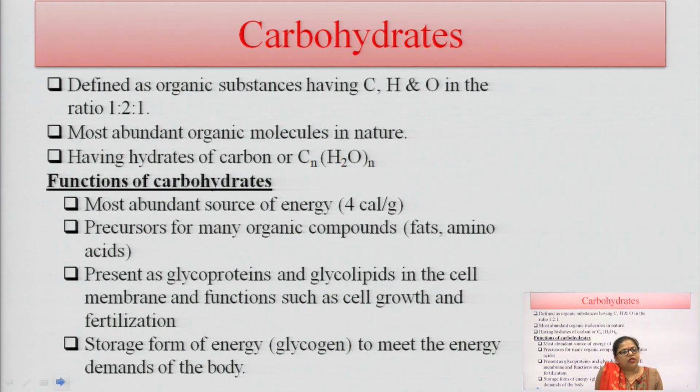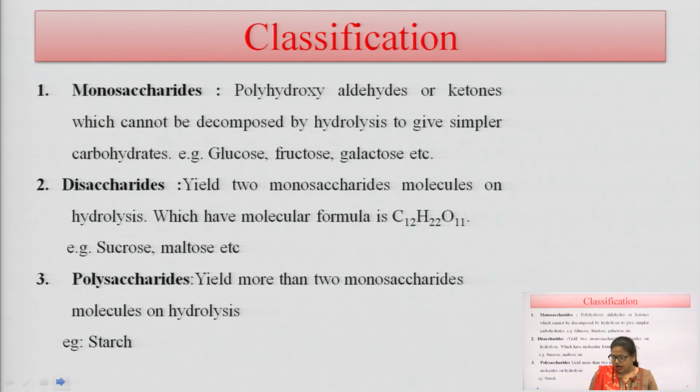The storage form of energy is known as glycogen. Whenever there is excess glucose in the body, it is converted into glycogen by glycogenesis. Whenever there is a deficiency of glucose or we are in a fasting condition, this glycogen is converted into glucose. So, we get the energy we need, and our body functions properly. So, these are the functions of carbohydrate.